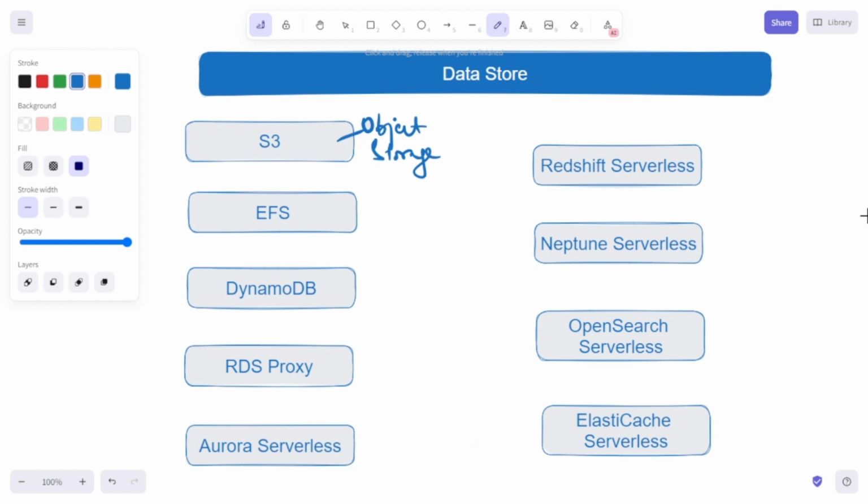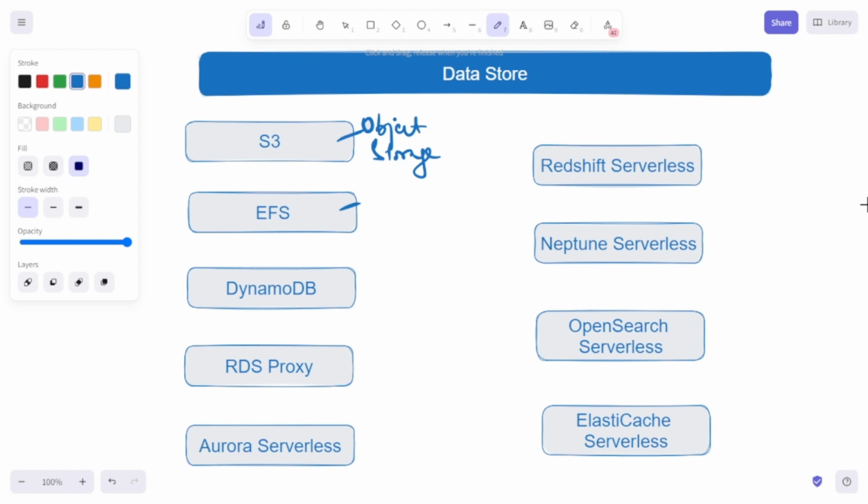You can use S3 for cloud native applications. You can have backups in S3. You can store archives in S3. You can use S3 for machine learning and analytics as well. So S3 can be used for a wide variety of use cases, and S3 is one of the most widely used services from AWS.